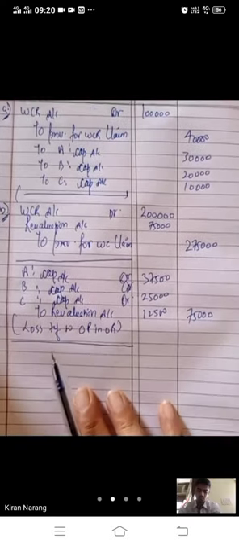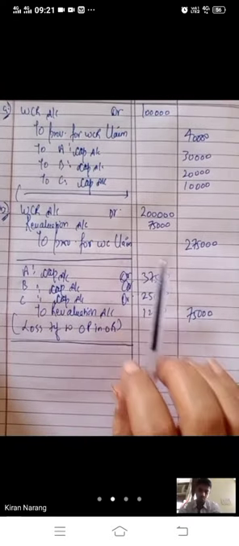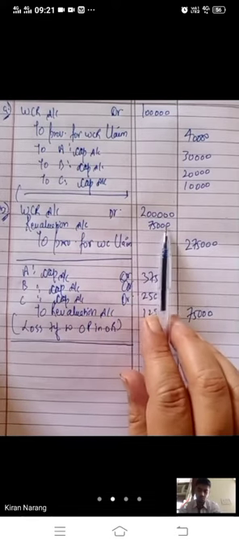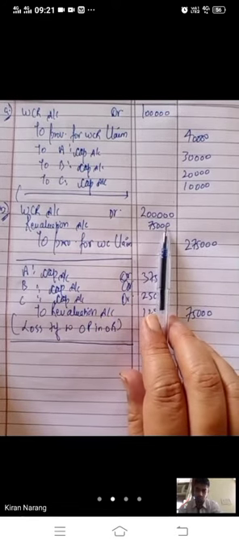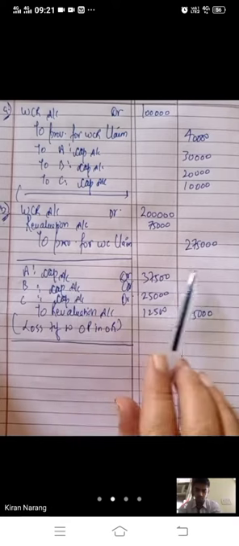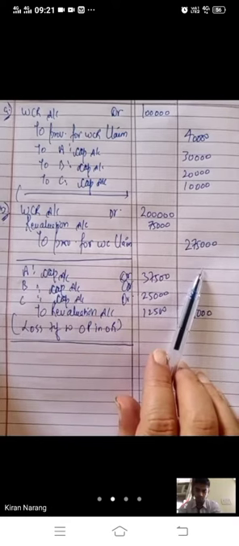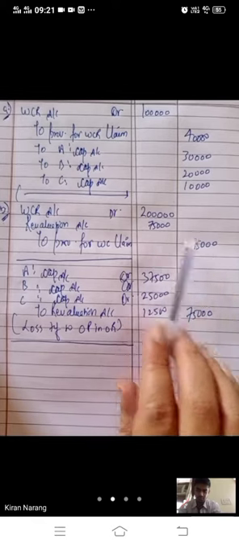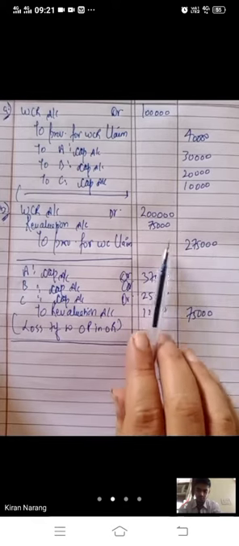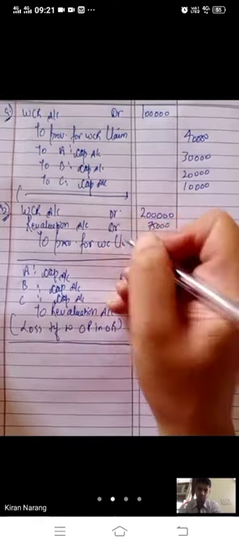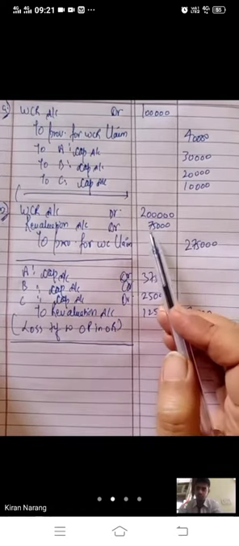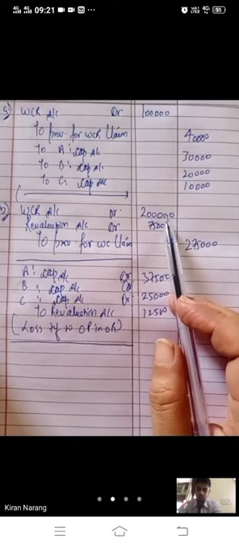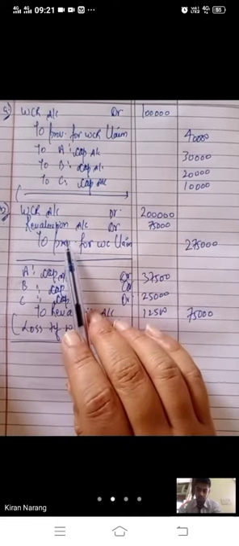But in another case, if the claim is more than the reserve, say workman compensation reserve was given only 2 lakh rupees, but the claim was given as 2.75 lakh. So the reserve is less than the claim. So there is a loss on part of revaluation. Your liability has increased. You have to pay 2.75 lakh, but you are having only 2 lakh rupees. Now what will you do?